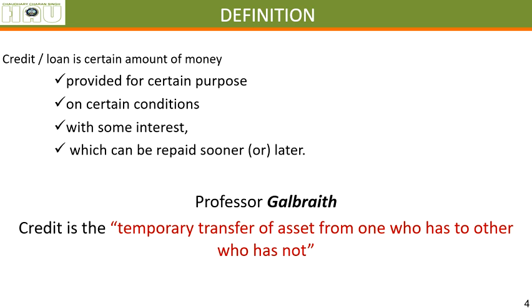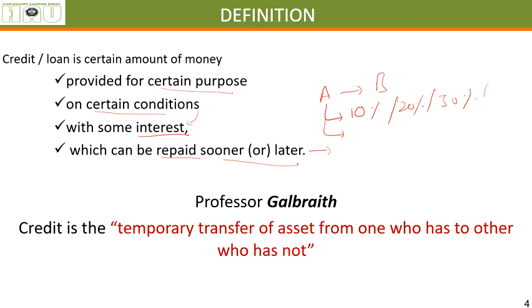How do we define credit? Credit or loan is a certain amount of money that is provided for a certain purpose, on certain conditions. Those conditions are, or can be, that there is some interest to be paid by the borrower to the lender, and that money is supposed to be repaid sooner or later. Sooner or later depends on the understanding between person A and B. If A says that he wants 10%, 20% or even 30% interest for his money, this is annual, but the arrangements are different. It can be monthly also, it can be that high.